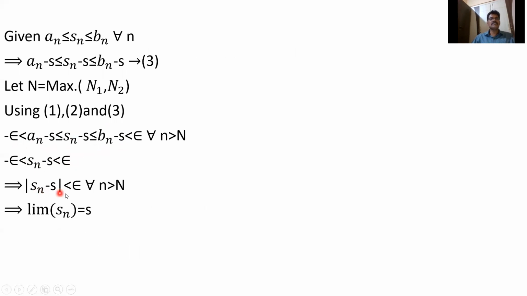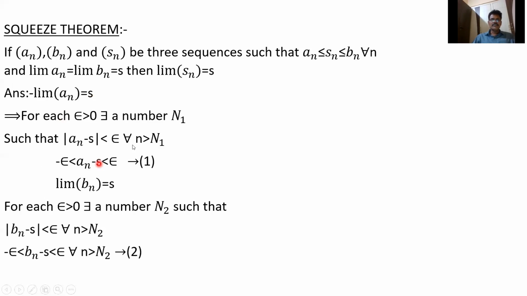That is, mod Sn minus s less than epsilon for all n greater than N. Why have I taken N as the maximum of N1 and N2? This equation is true after the N1th term, and this equation is true after the N2th term. Suppose N1 equals 4, it is true from the fifth term.